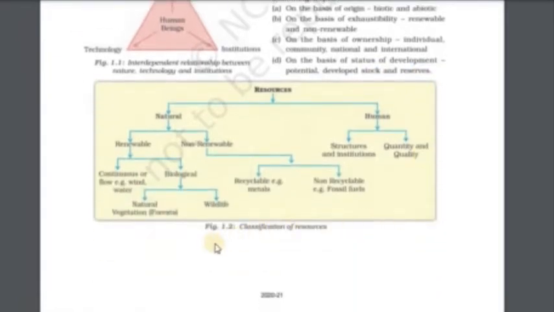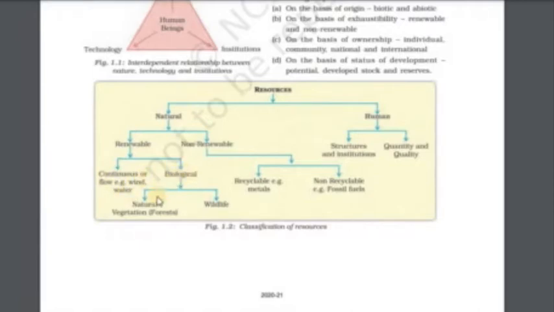Figure 1.2: Classification of resources. Resources are classified into two: natural, human. Natural is classified into two: renewable, non-renewable. Renewable is classified into continuous or flow, example wind, water.